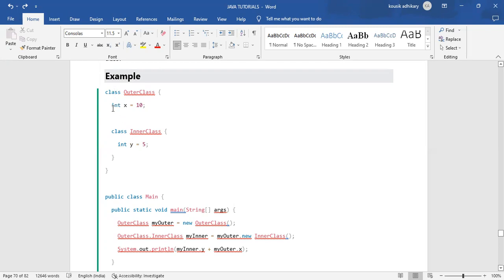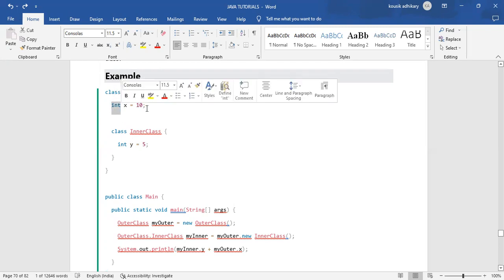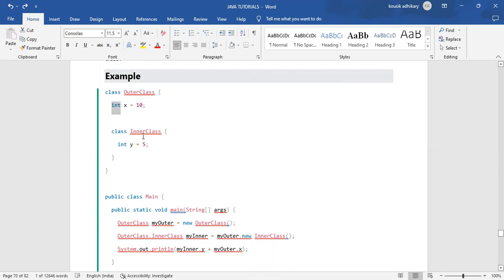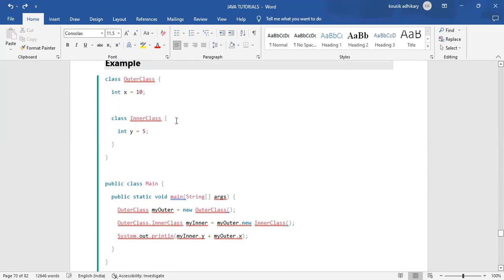Class OuterClass has a variable integer x equals 10, and class InnerClass has integer y equals 5. That is simple. These two classes are simple classes and do not have any main method, so we need to create another class having a main method.